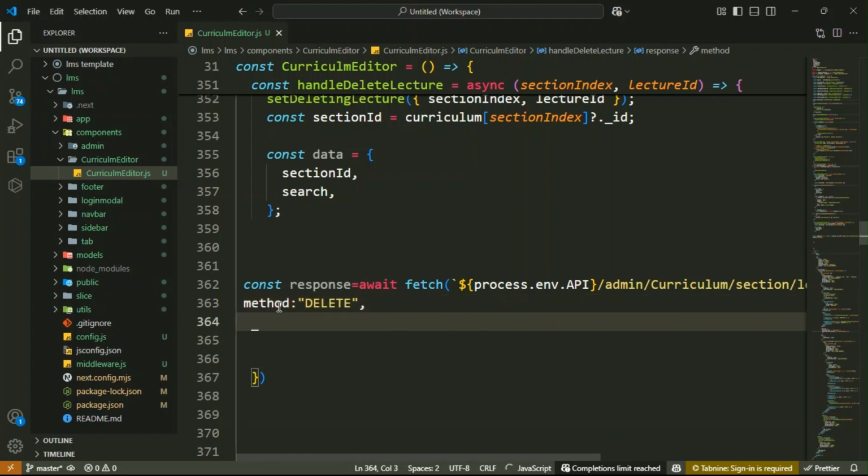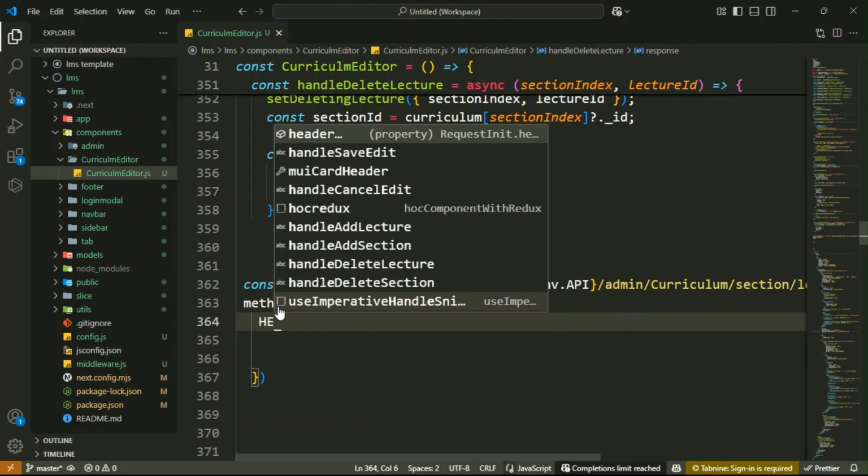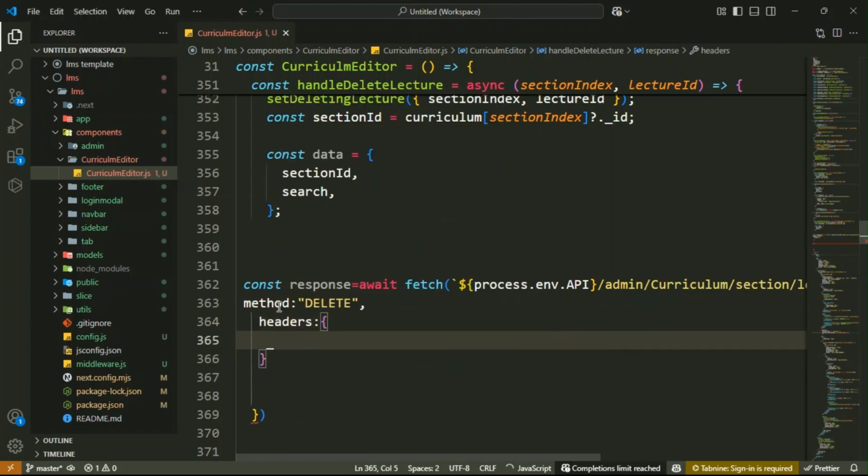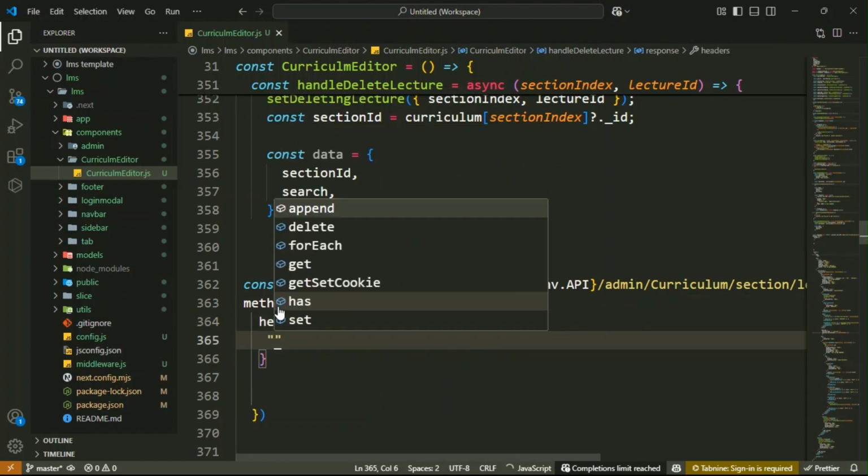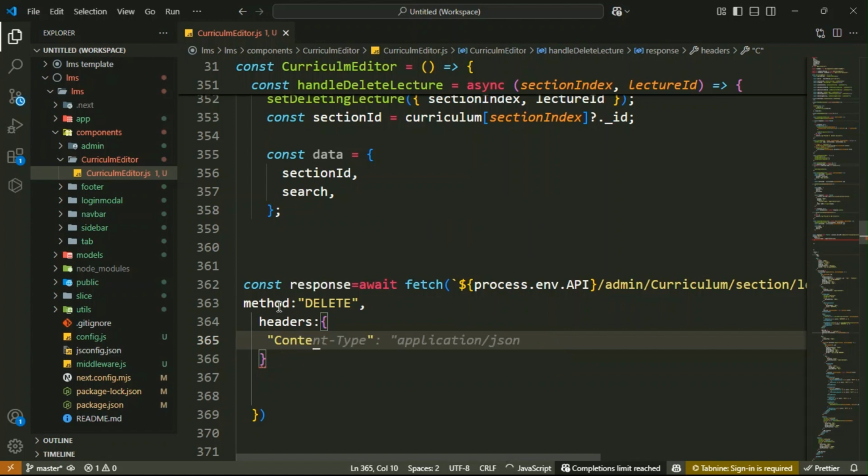Got it. Then specify JSON format for the request body. So headers. Then inside it, Content-Type, where you know each one is capital, basically Content-Type. You have to make it application/json. Here you have to write application, then forward slash json.